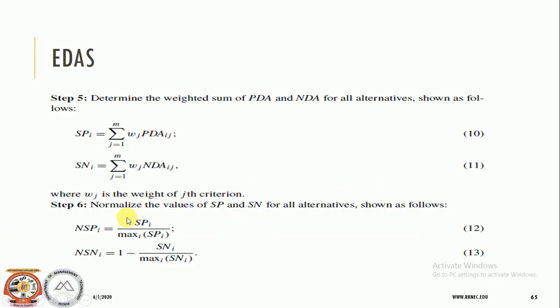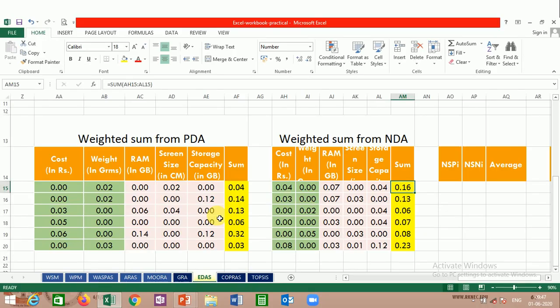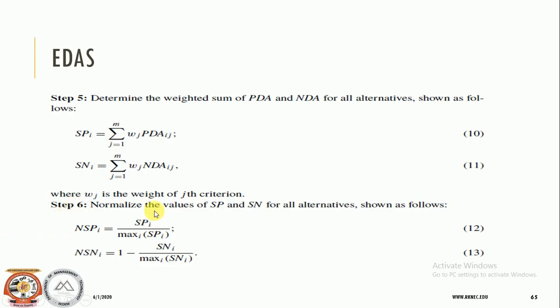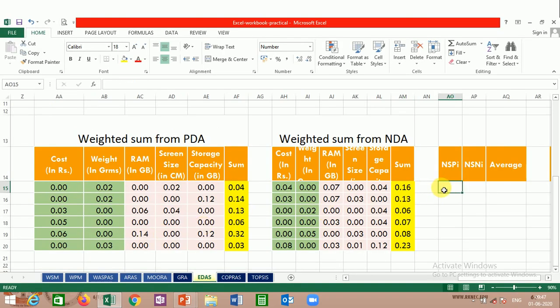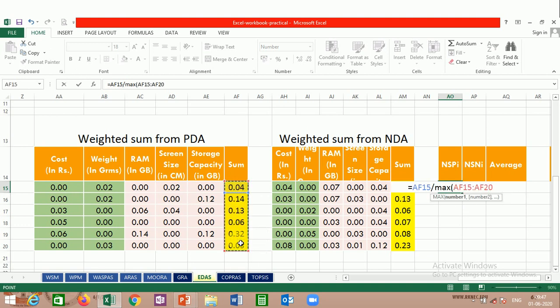Now what we are supposed to do is normalize the values of NSPI and NSNI. What exactly is that? That is the normalized sum of PDA, positive distance from average, and the normalized sum of negative distance from average. How is that to be calculated? Each value should be divided by the maximum of the values, right? So let us calculate this for the positive distance. Each value should be divided by the maximum of this particular column. Since we need to drag it, freeze it.